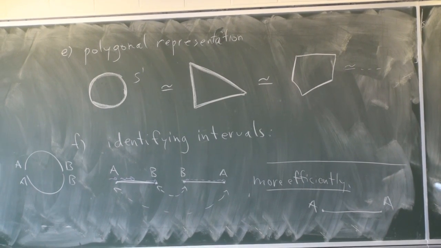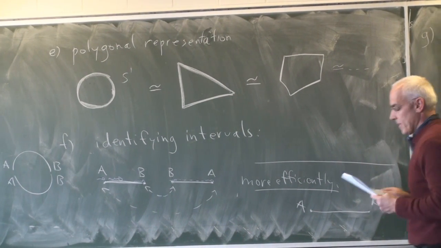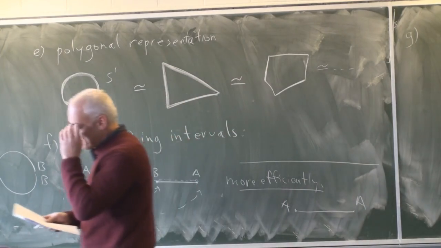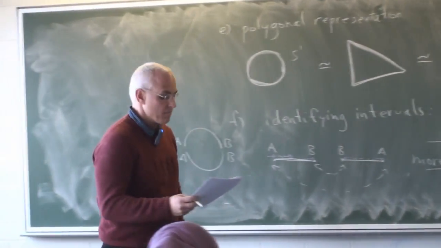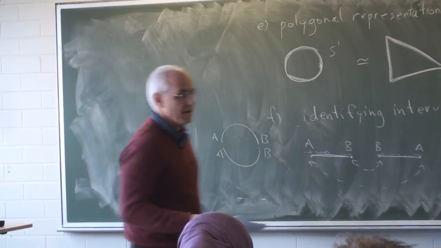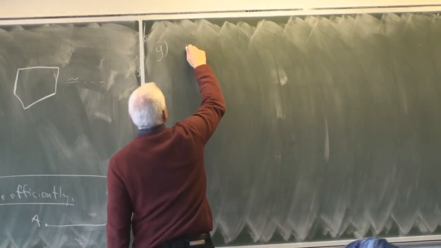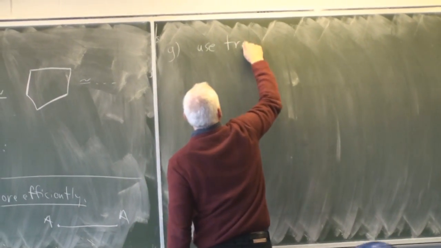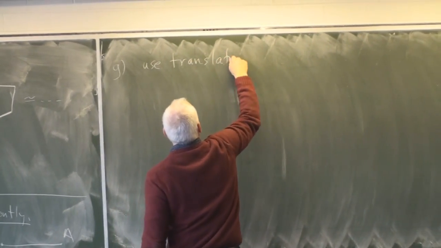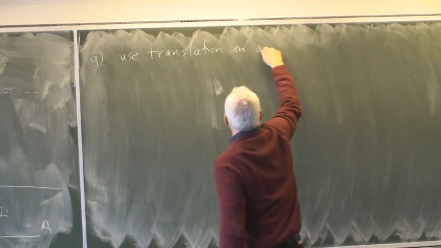Okay, that was number F. All right, we have still another way. Another way of getting a circle is to use a translation on a line.